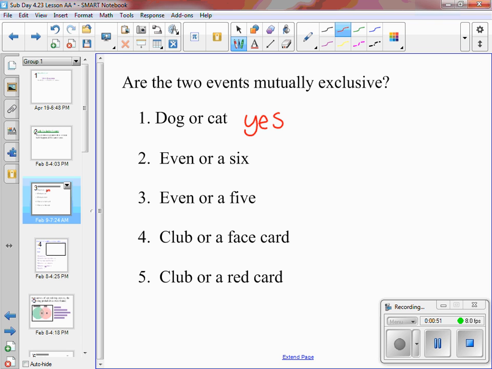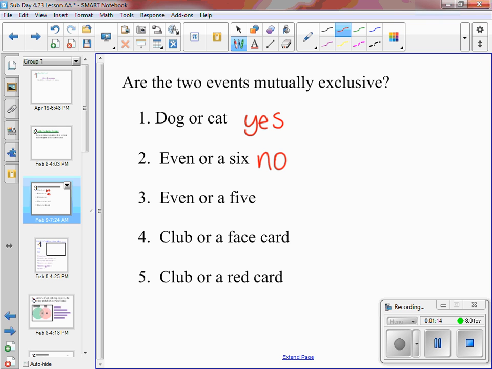Number 2, an even number or a 6. Those ones are not mutually exclusive, because an even number could be a 6. They could both happen at the same time. Take a minute, pause the video, and try the last 3.